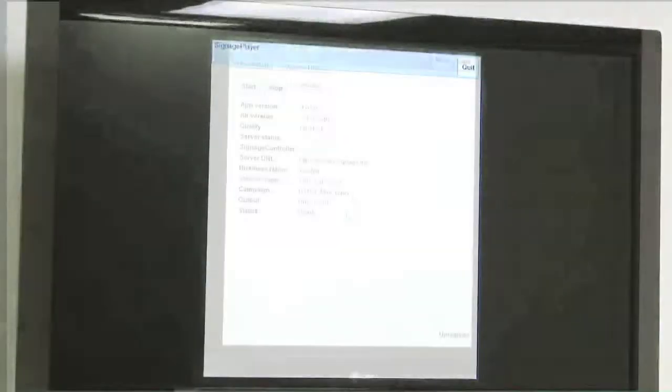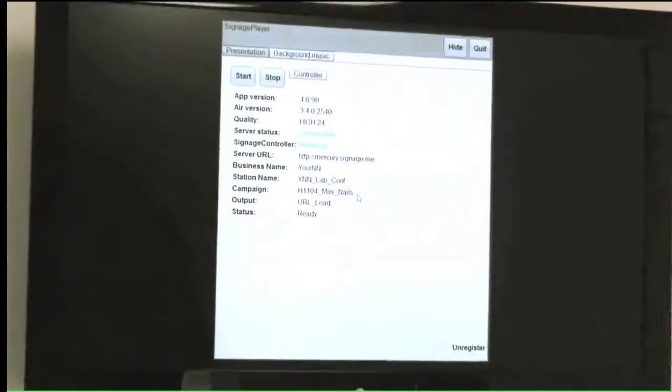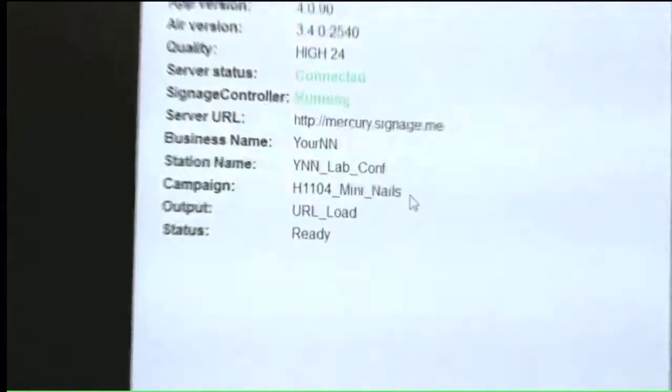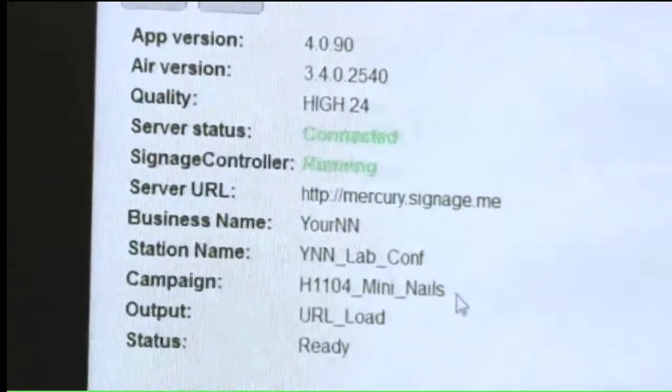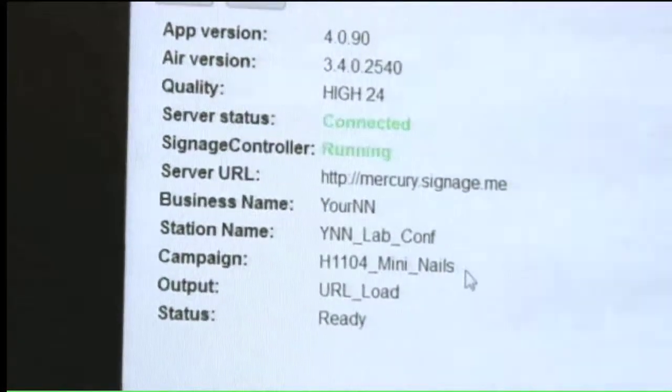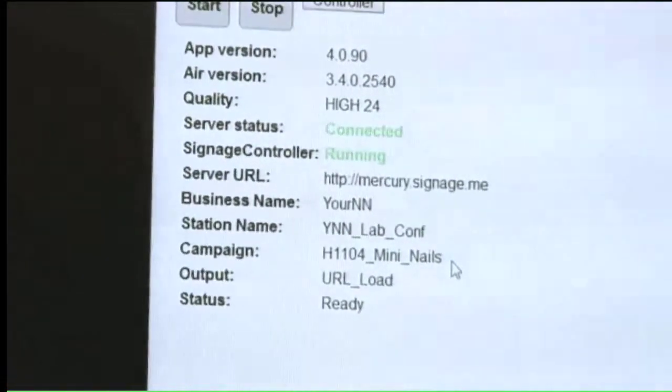A box will appear on the screen titled Signage Player. Next to the server status should be the word Connected in green. Below that, next to Signage Controller, should be the word Running in green. The campaign is now loading.